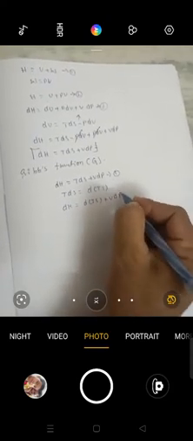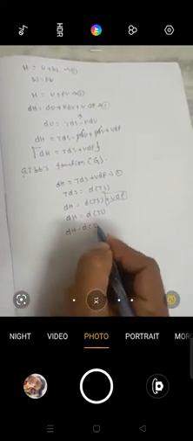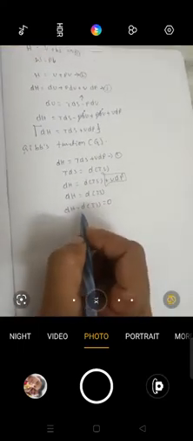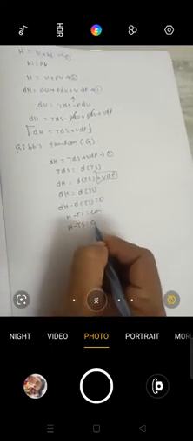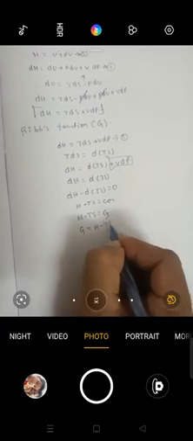But here we consider P as constant, so that term goes to 0. So therefore we write dH is equal to d of Ts. Now dH minus d of Ts is equal to 0. Now we remove this differentiation. So therefore we got H minus Ts is equal to a constant. Let us take H minus Ts is equal to that constant, which is called the Gibbs function. So therefore we write G is equal to H minus Ts.